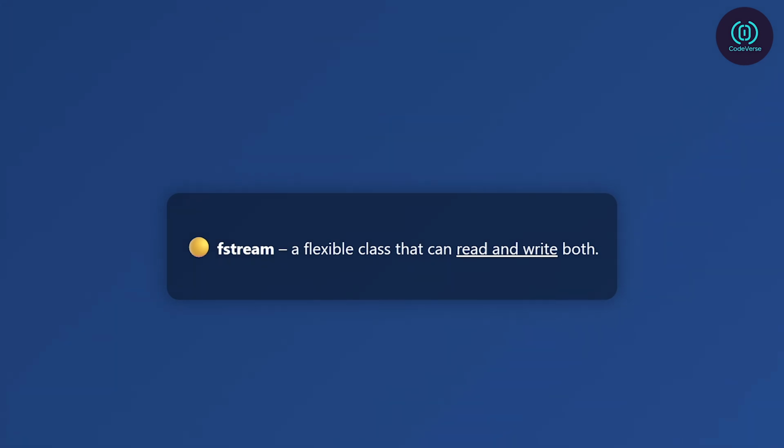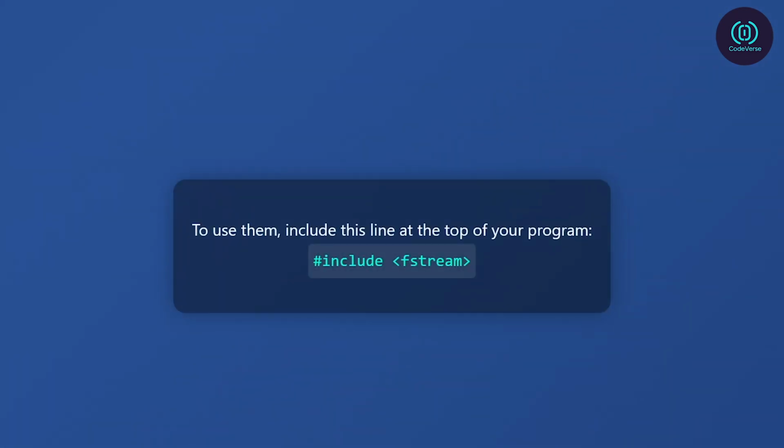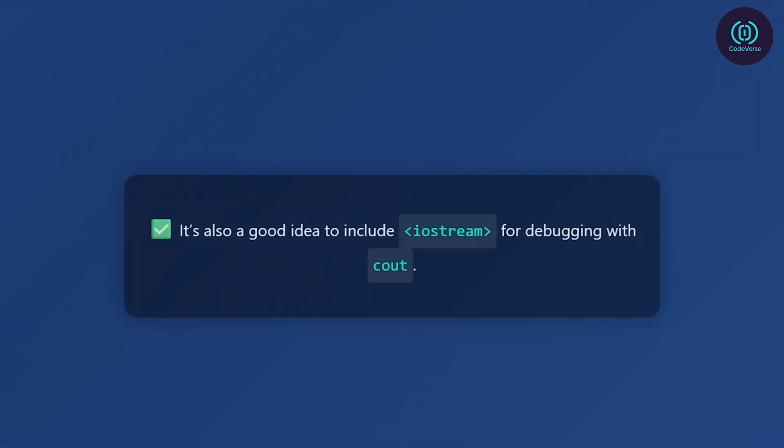fstream, a flexible one that can do both reading and writing. To use any of them, simply include the header at the top of your program like this: #include <fstream>. That one line unlocks the full power of file operations in C++. By the way, it's always a good habit to also include <iostream>, because you'll often use cout to debug or confirm that the file operation succeeded.